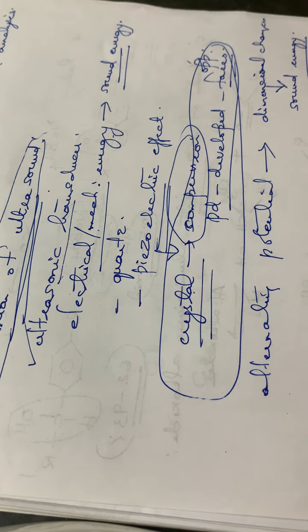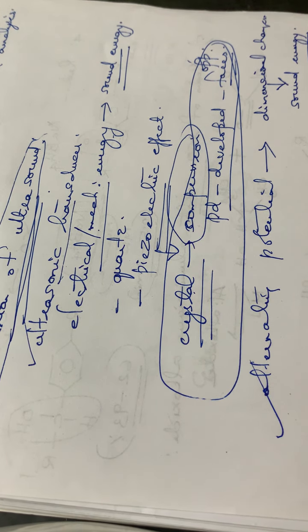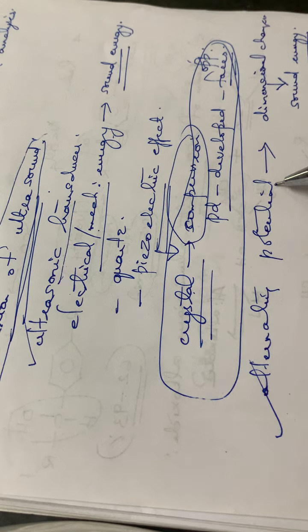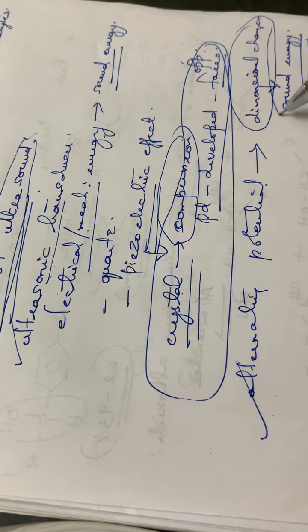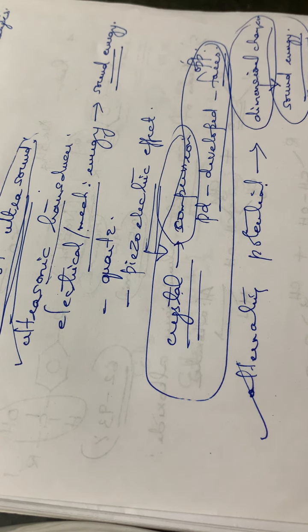So this is the principle applied in ultrasonic transducers. When an alternating potential is applied across the faces of a piezoelectric crystal, dimensional changes develop inside the crystal, and as a result a vibrational sound energy is produced.